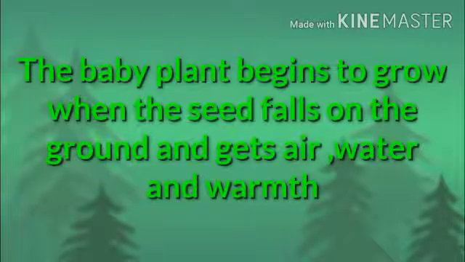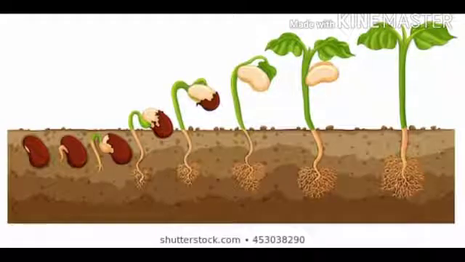The baby plant begins to grow when the seed falls on the ground and gets air, water and warmth. पानी, हवा और गर्मी मिलती है तो seed grows into a new plant. As you can see on the screen, a seed growing into a new plant. In your canopy book also you will see this example of how seeds grow into a new plant.